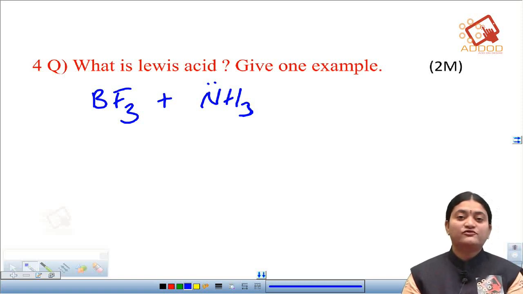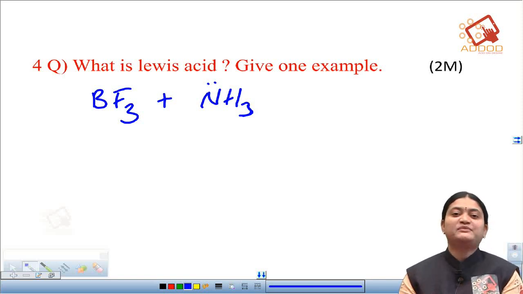Therefore here ammonia is considered as a Lewis acid, and boron trifluoride which can accept the electron is considered as a Lewis base here. Lewis acid is nothing but a substance which can accept a pair of electrons, and which is donating a pair of electrons is considered as a Lewis base.